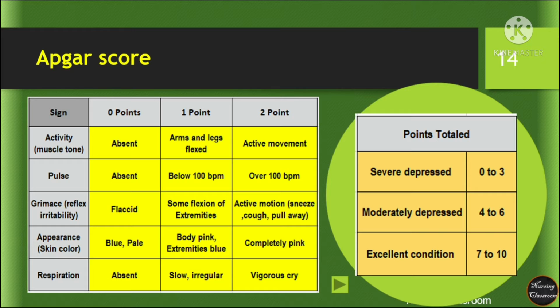Similarly, if the pulse is absent, the score is 0. If less than 100 beats per minute, the score is 1. If it is more than 100 beats per minute, the score is 2.